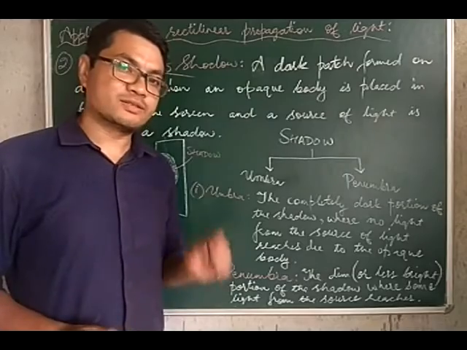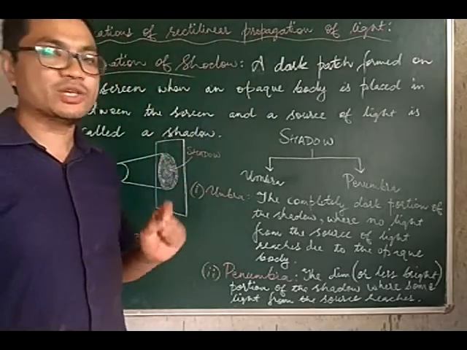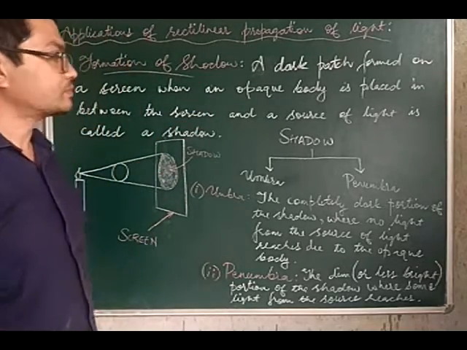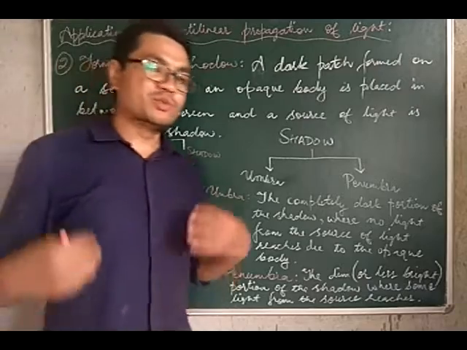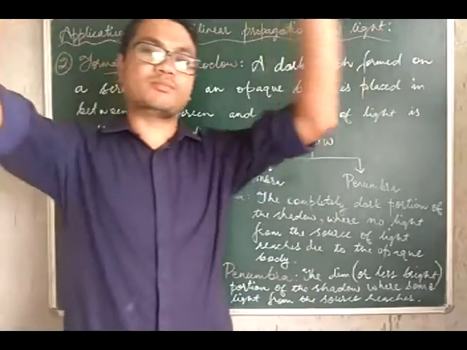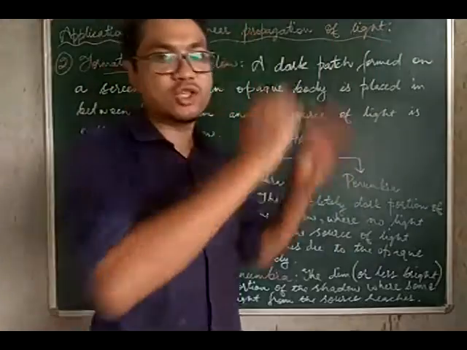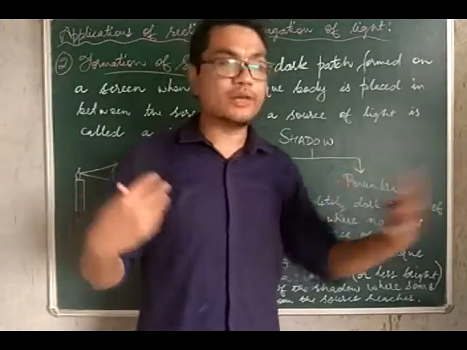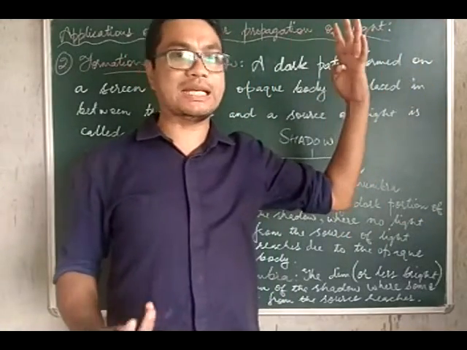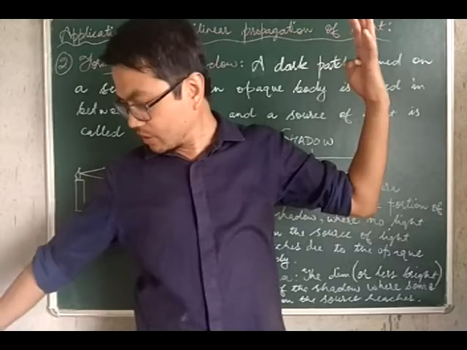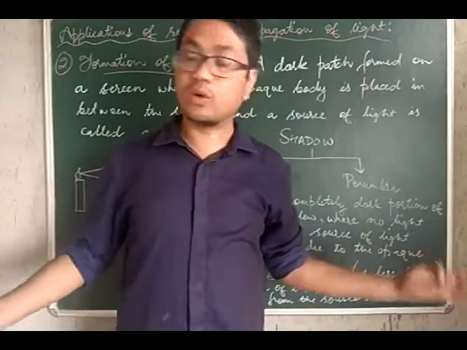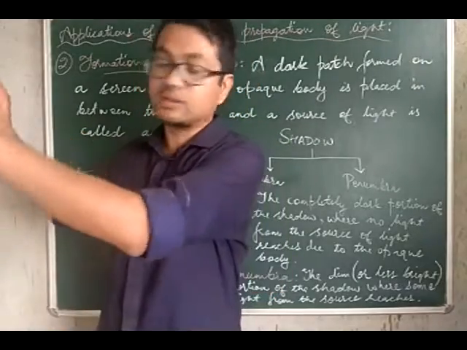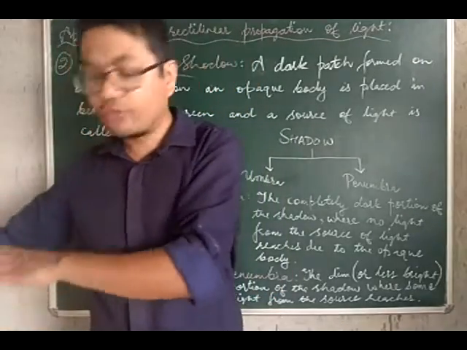Let us now, class 6, talk about another application of rectilinear propagation of light, which is the formation of shadow. Now, you must have observed that when we stand in broad daylight, say for example the sun is shining very bright and we are standing, with light coming from my left side, we will see our shadow formed on the ground, on the floor, or could be on the wall. We will see a dark patch, a dark portion that is formed.